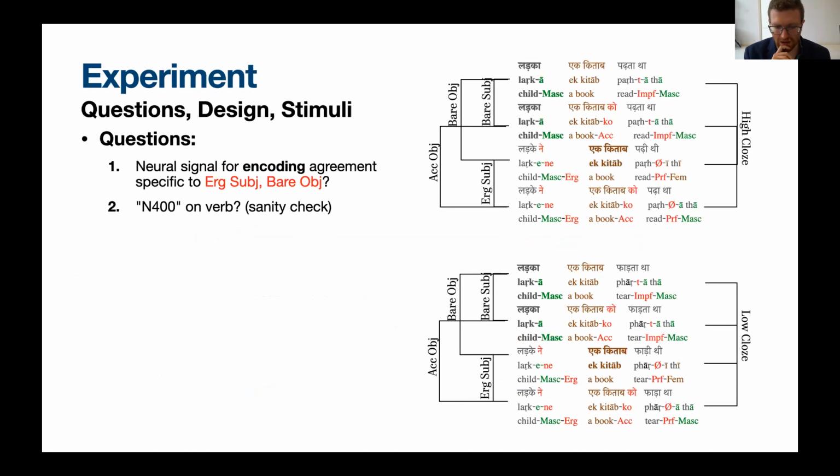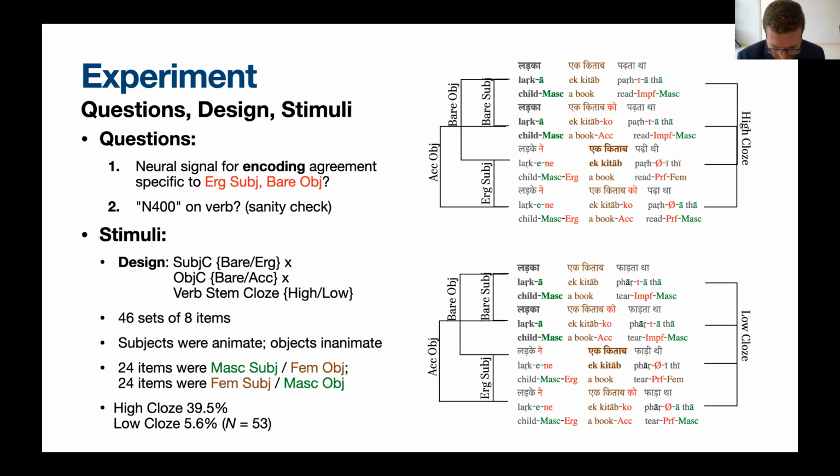As I said before, the question here is: is there a particular signal for encoding agreement before the verb is encountered for the ergative subject bare object case? We're also going to include, as a sanity check, a traditional N400 manipulation in which we manipulate the cloze probability of the lexical stem of the verb. In the interest of time, I will not actually discuss those results today, but just suffice to say that they are there. So it's a 2x2x2 design.